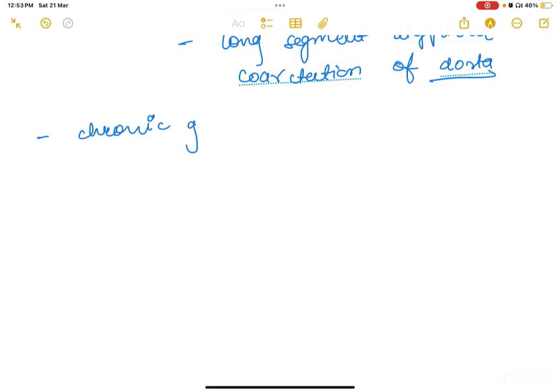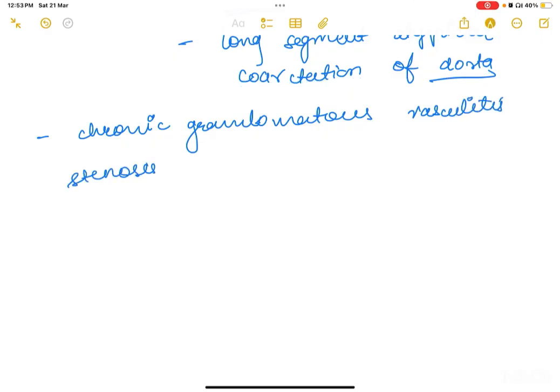So, it is a chronic granulomatous vasculitis. So there would be stenosis, occlusion, and aneurysm of what? Of large elastic arteries.